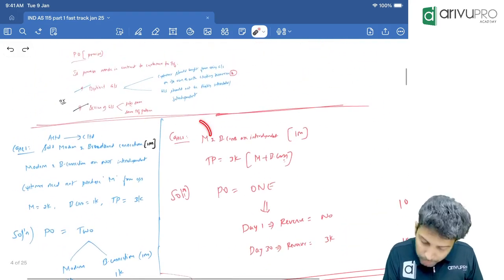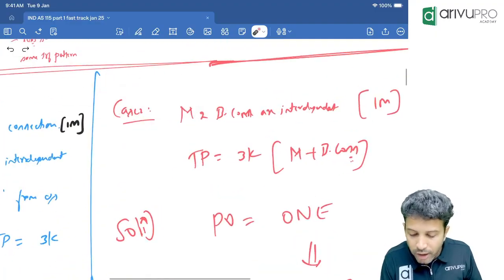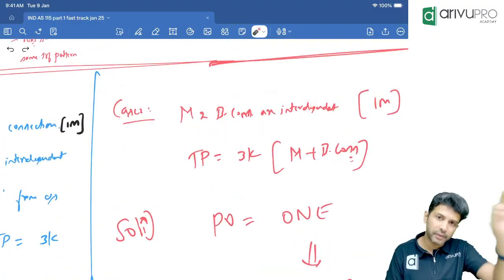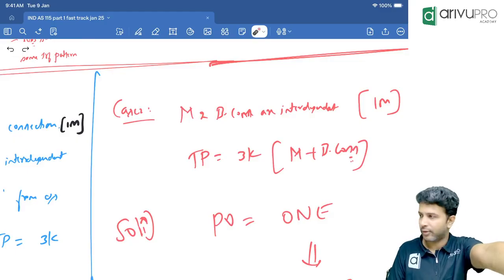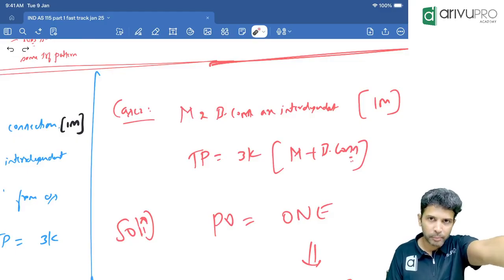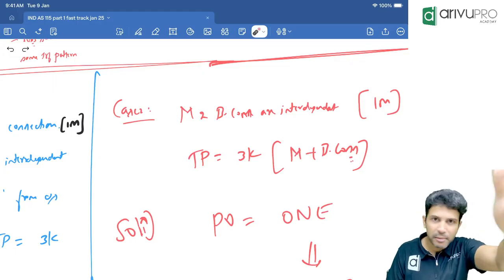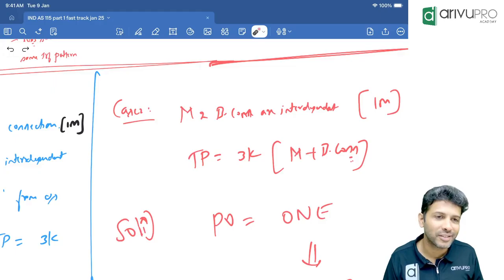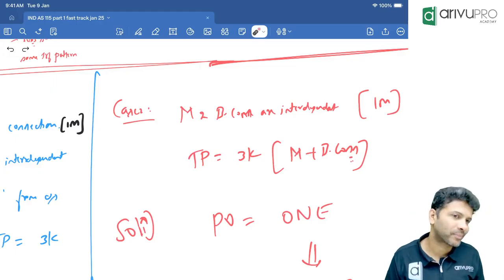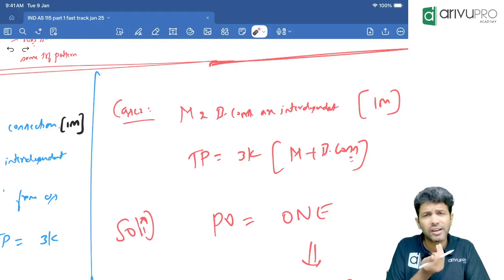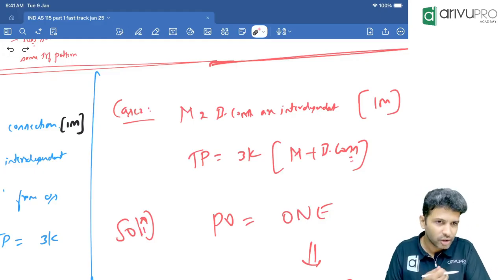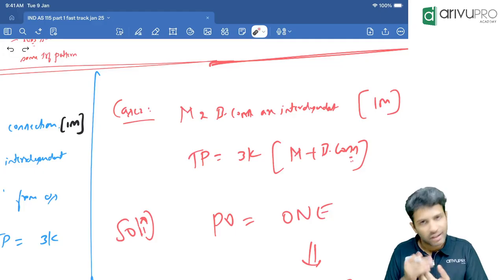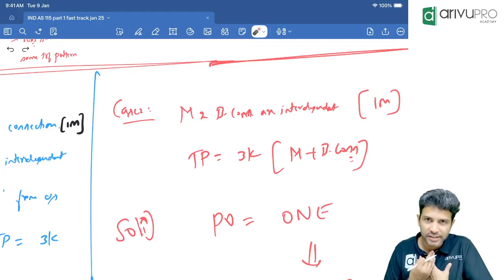Suppose the same case study, but the modem and broadband connection are interdependent, which is usually the case. If you have taken Jio broadband and similar services, you will know. Any broadband will not work. They will say only my company's broadband and only my company's modem. That's how service providers usually offer this service now. You can't use any random modem. I have Jio connections, so I can say with certainty. I already had a modem.